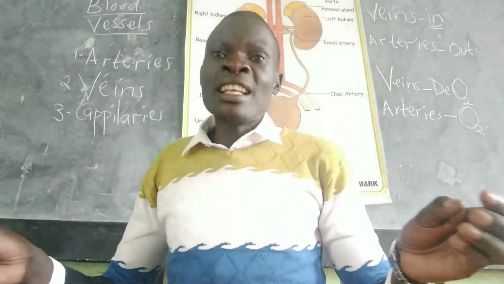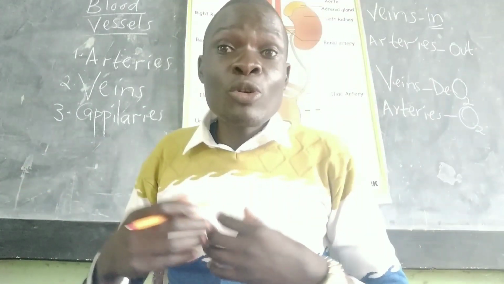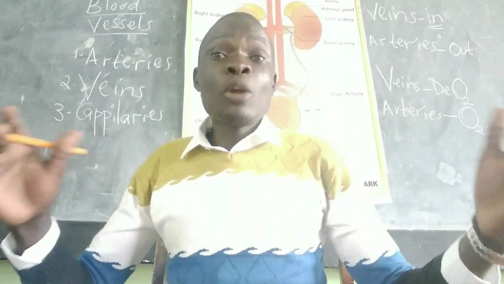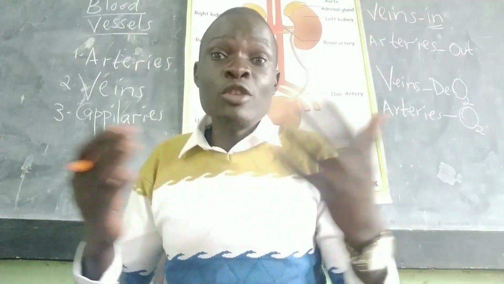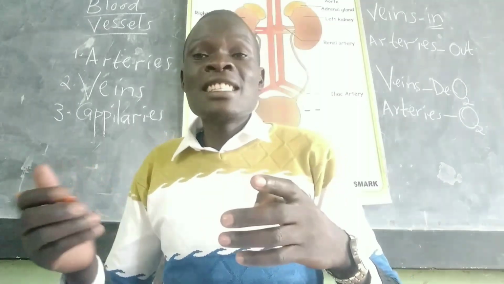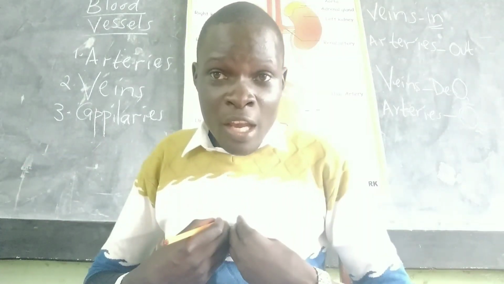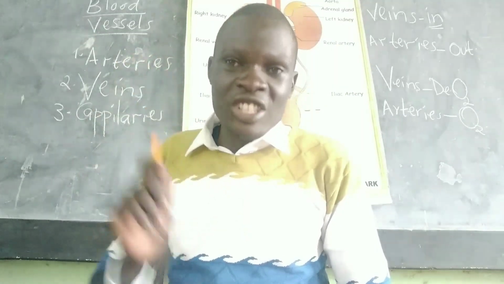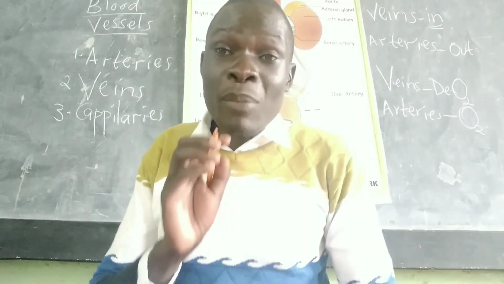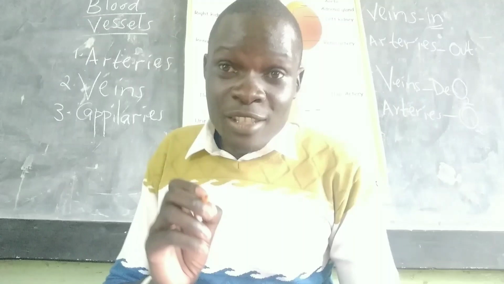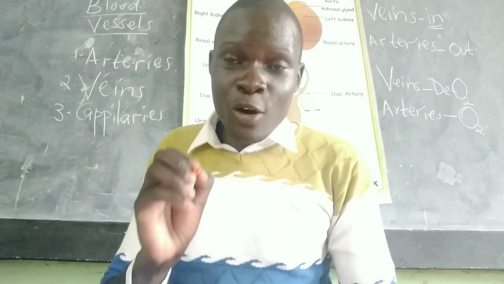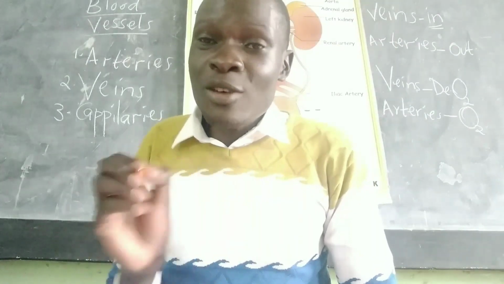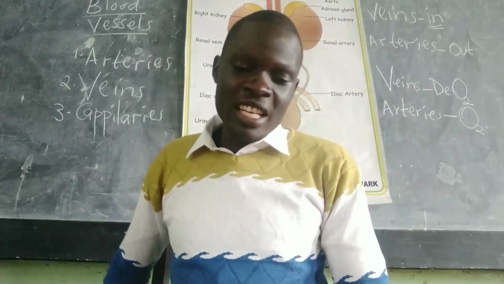So veins carry blood that is flowing backward to the heart, and because this blood had gone to all parts of the body, the oxygen in it had been used by the parts of the body. It is now flowing backward to the heart, so that this blood can be pumped to the lungs to receive oxygen. So the blood in veins is called deoxygenated, meaning it does not have oxygen.